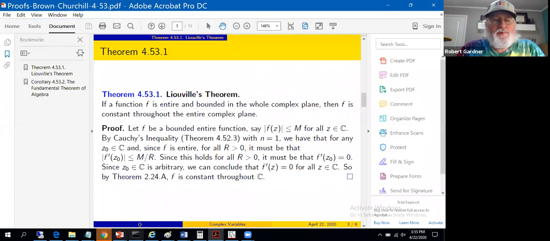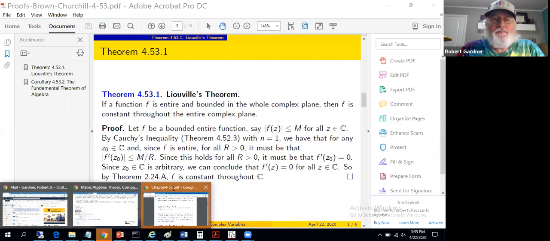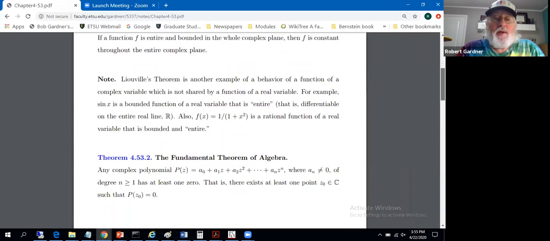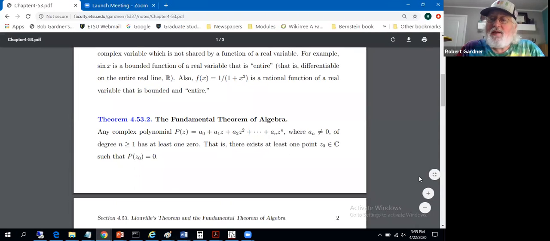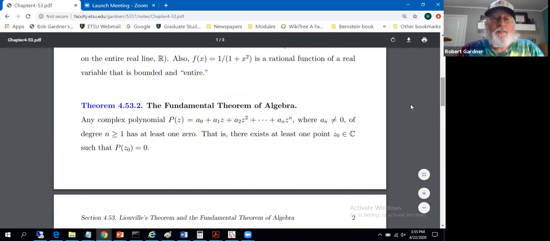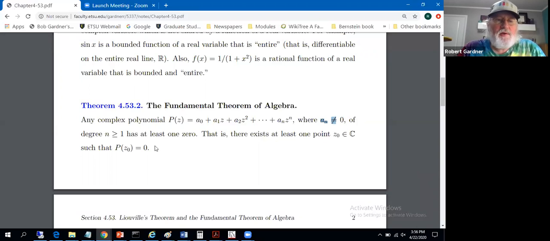We're going to prove using Liouville's theorem, and suppose it's of interest in its own right, but I'm mostly fascinated in Liouville's theorem because it allows us to prove the fundamental theorem of algebra, which states, take any complex polynomial p of z, a sub 0 plus a sub 1 z plus a sub 2 z squared up through a sub n z to the n. Take a sub n to be non-zero, so we can say the degree of the polynomial is n. So that's not a hypothesis, that's just a notational constraint.